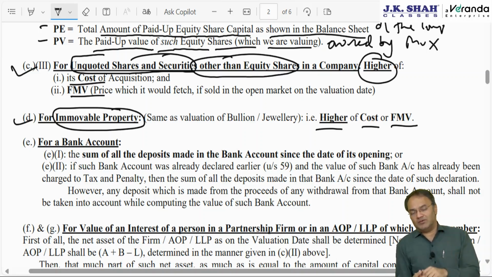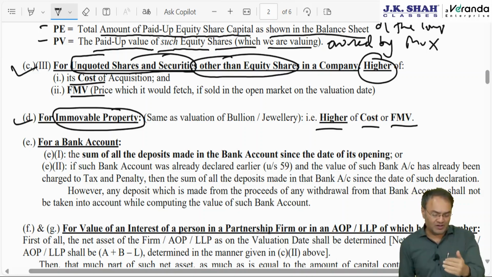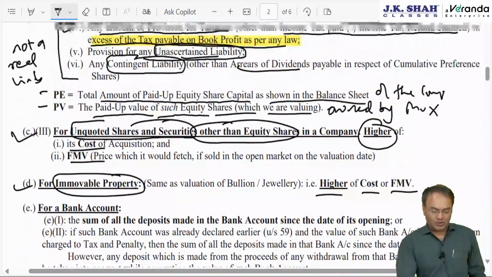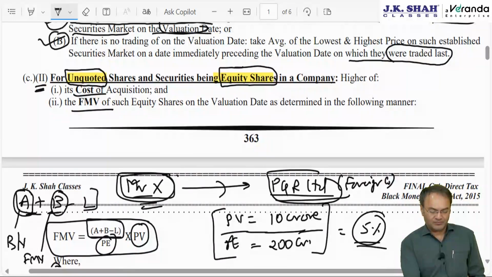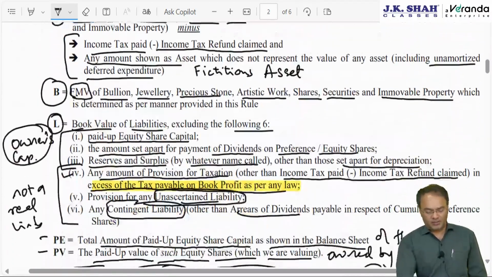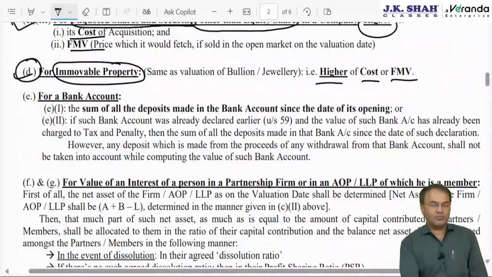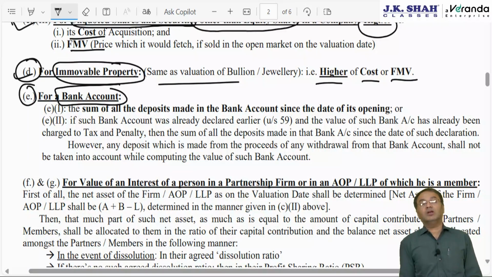Only if it is unquoted equity shares, then FMV is to be found out by applying this formula, A plus B minus L into PV divided by PE. So you will have to remember unquoted equity shares, because it is formula based, that is important. Clause C, item number 2, and clause D are also important, but very straightforward, immovable property. Clause E, bank account. Bank account is slightly complicated.